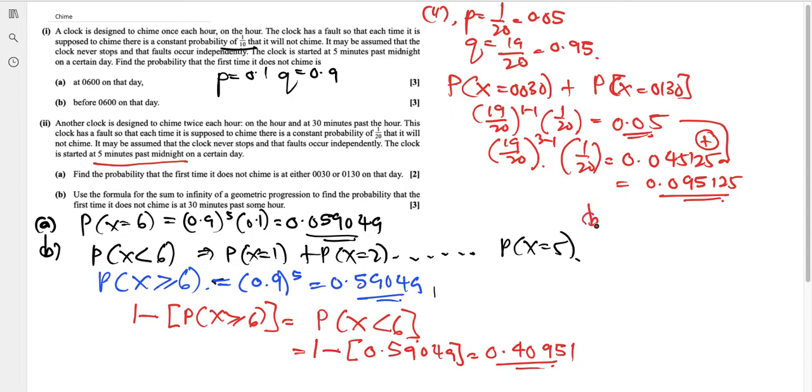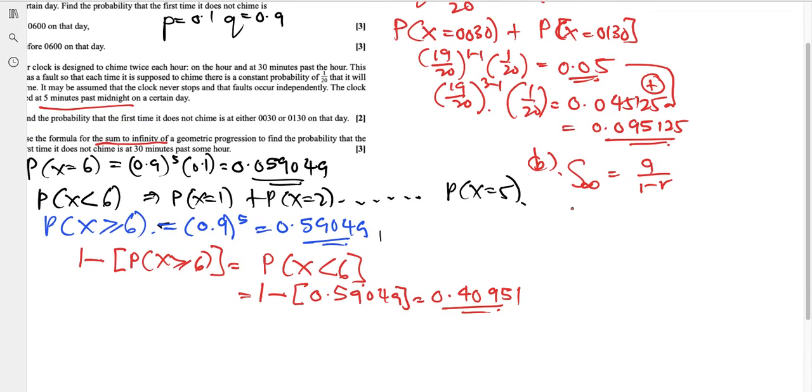And the last one, part B. For part B, the question says to use the sum of infinity formula to get the answer. What's the formula for sum of infinity? S infinity equals a over 1 minus r. So you need to find what a is and what r is. That's not an issue, we can find that.